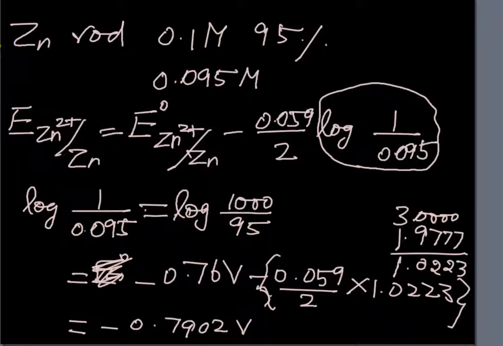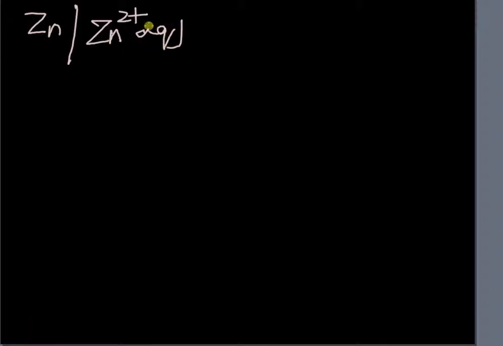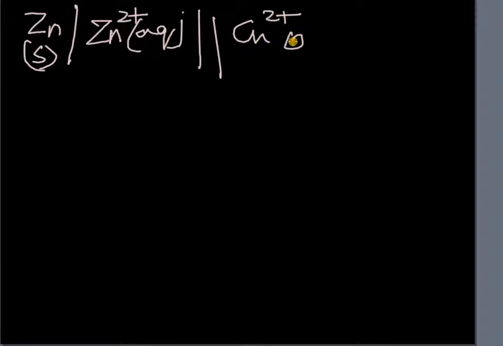Now, so far we have calculated the electrode potentials of single electrodes. Let us consider our zinc copper galvanic cell: Zn solid, Zn2+ aqueous, and Cu2+ aqueous, Cu solid. For this galvanic cell, when the conditions are standard, that is when the pure metals are dipped in 1 molar solutions, we know how to calculate the E naught cell. It is E naught cell equals E naught cathode minus E naught anode.